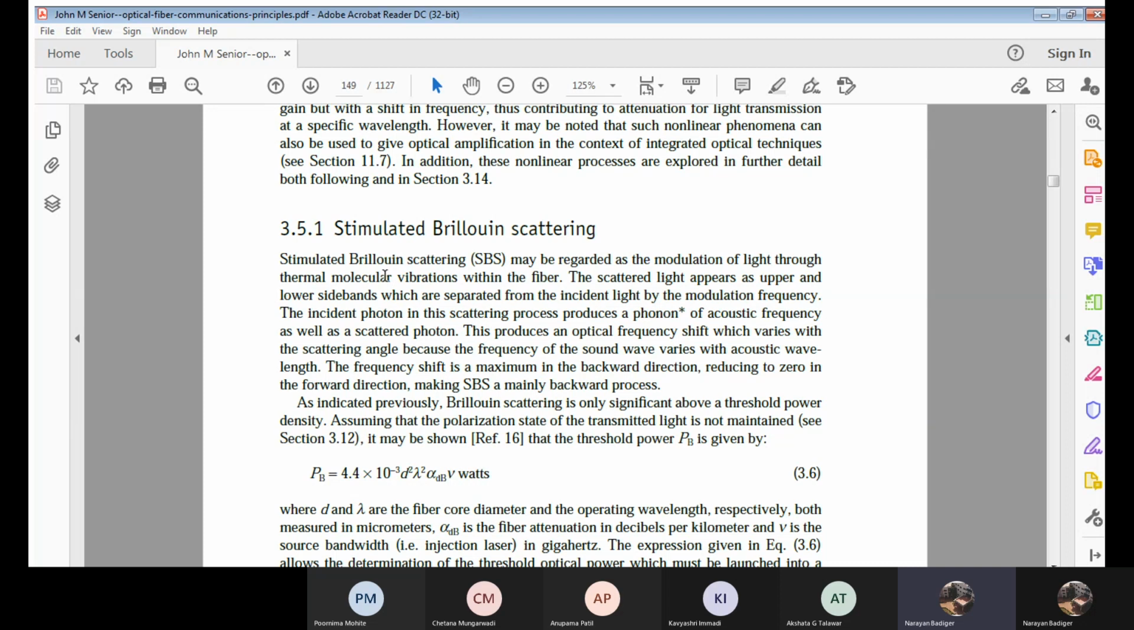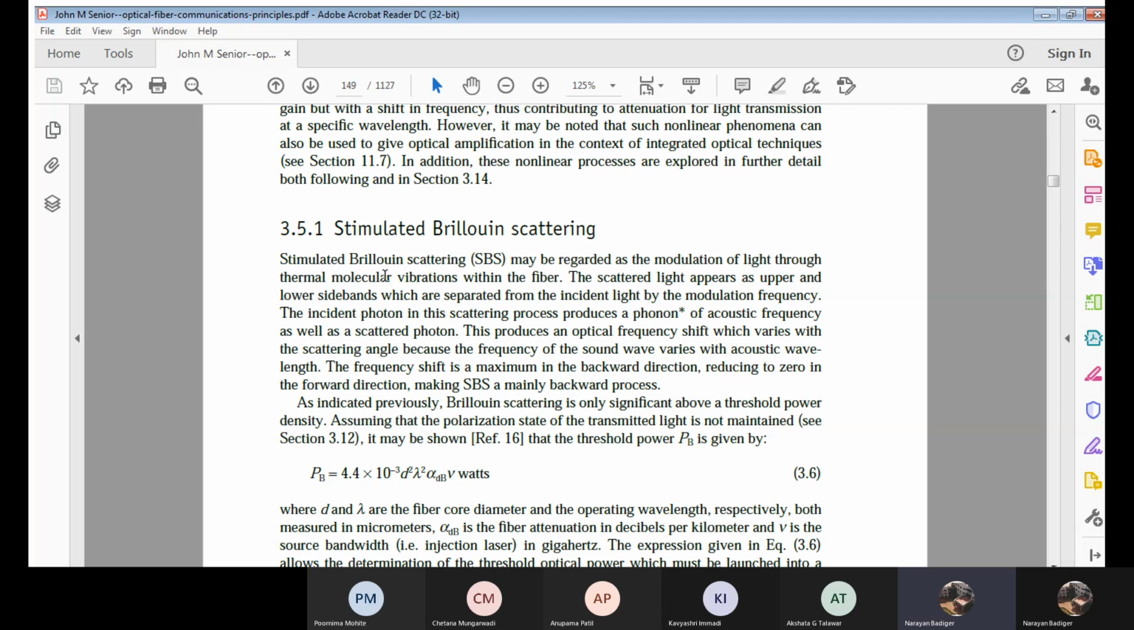Now due to this, the light we have starts to scatter into the upper band and the lower band, separated from the incident light. I can easily observe the incident light and the light which is scattered in the upper part and in the lower part, the lower side bands. Now this scattering is due to what? The temperature, or the thermal molecular vibrations found within the fiber, which give you the modulation of light.